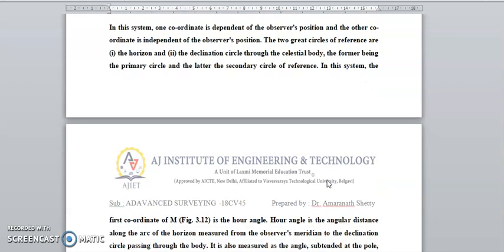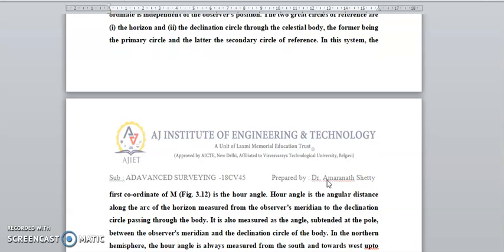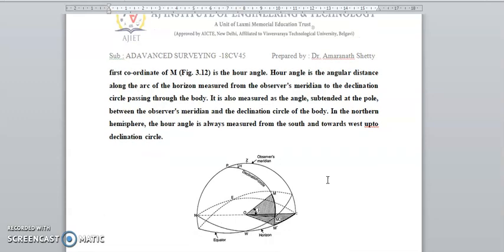In this system, the first coordinate is the hour angle. The hour angle is the angular distance between the observer's meridian and the declination circle passing through the body. It is measured as the angle subtended at the pole between the observer's meridian and the declination circle of the body. In the northern hemisphere, hour angles are always measured from the south and towards the west up to the declination circle.